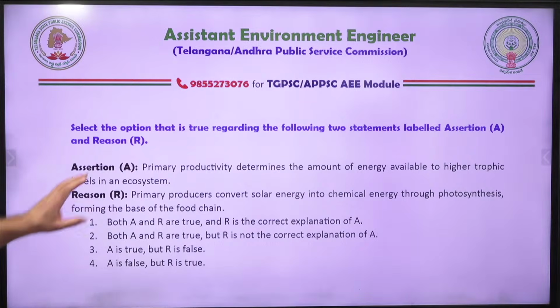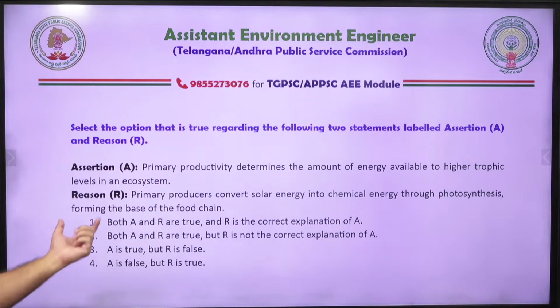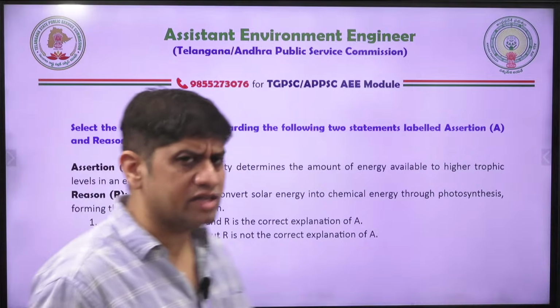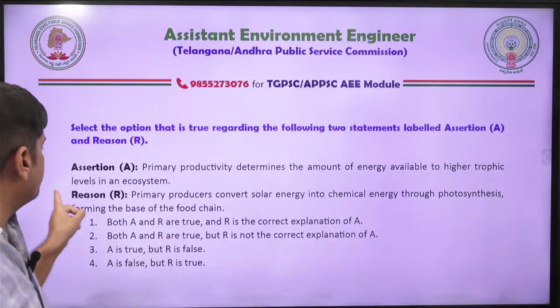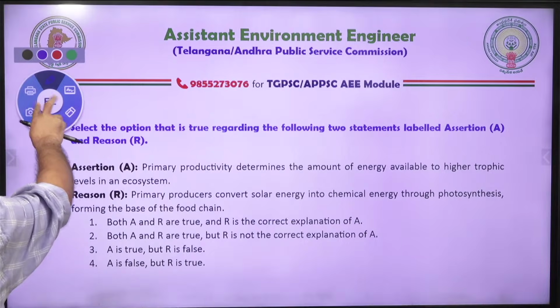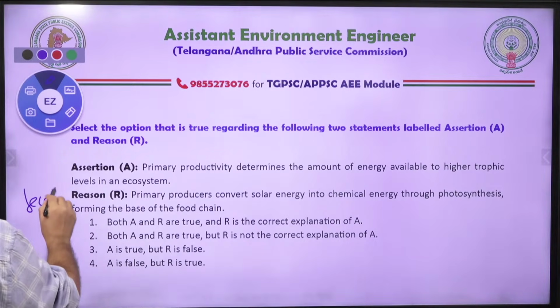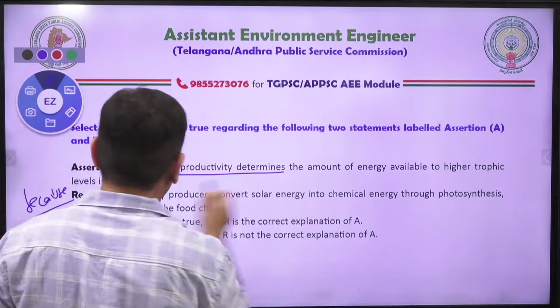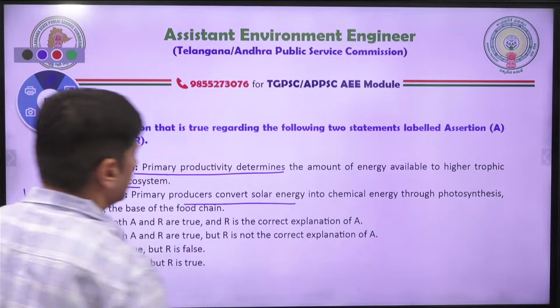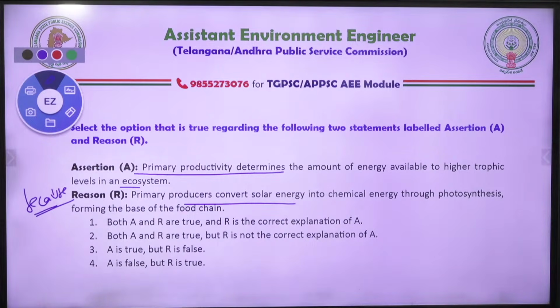So first you need to see whether both the statements are correct, and second you have to see whether reason is the actual reason of assertion. So one of the ways to do that is read the statement of assertion, put because here, and then read what is the reason. So put the word because before you read reason. First read this statement and then put because and then read this statement. If the sentence makes some sense, then answer is A. Primary productivity determines the amount of energy available to higher trophic level in an ecosystem, because primary producer converts solar energy into chemical energy. Now give me answer and then I explain you. Now the degree of difficulty has increased.